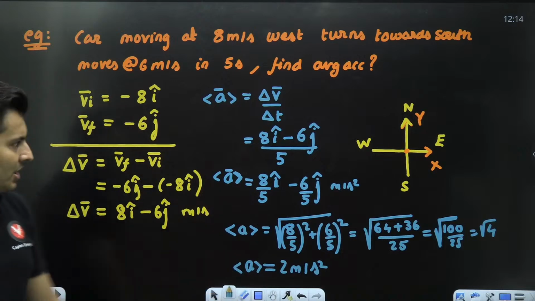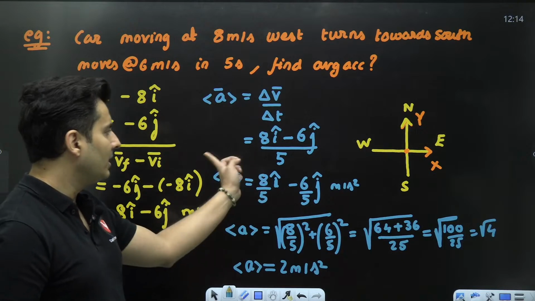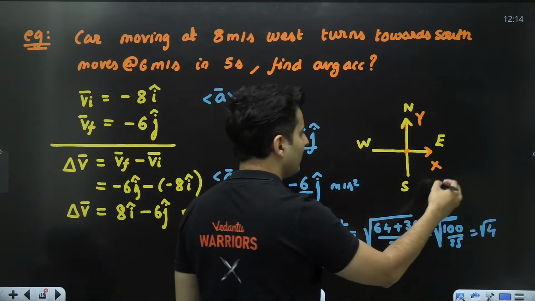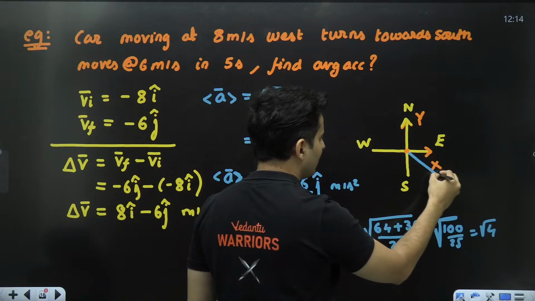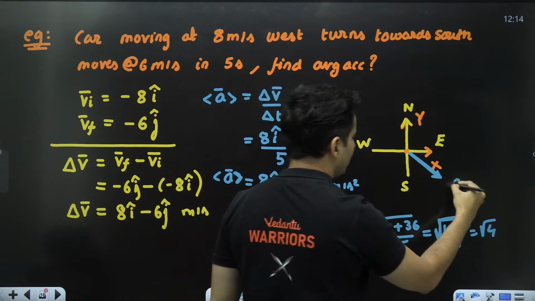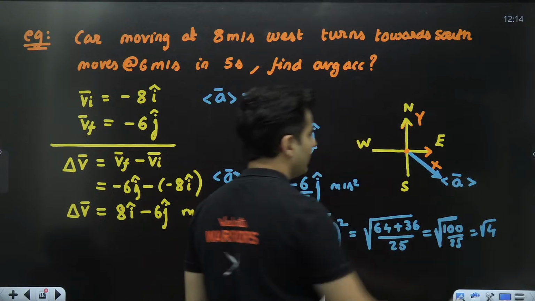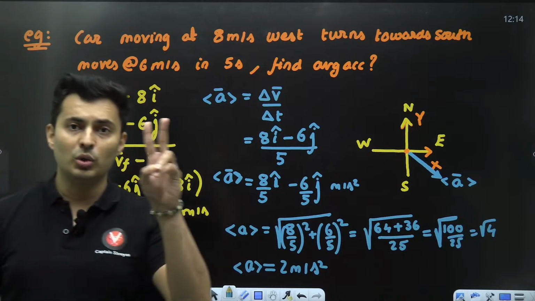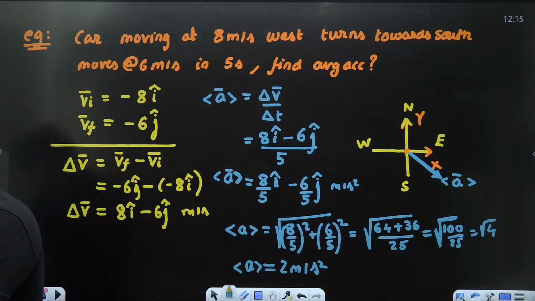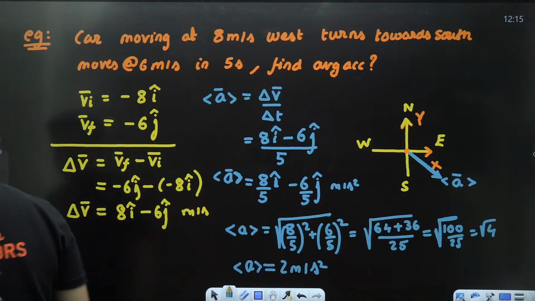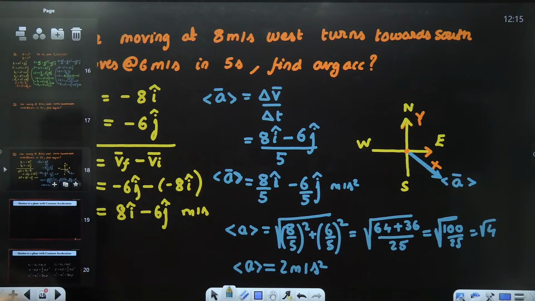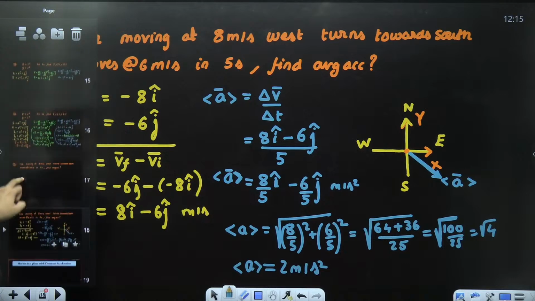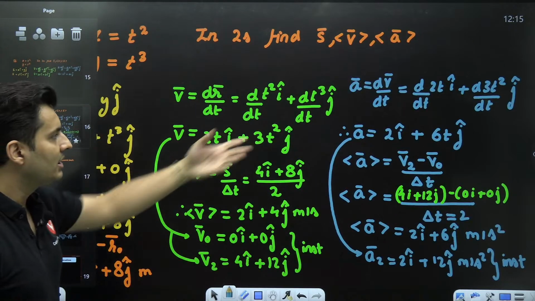But if you look at the direction wise, it is something in i, something in negative j. So the average acceleration will be somewhere in this direction. This is the direction of your average acceleration. Is that okay, everyone? This is how you solve these questions in 2 dimensions, my dear students. Clear till this point? Understood? Very good. Now that you have understood till here, notice that here accelerations were changing with time.